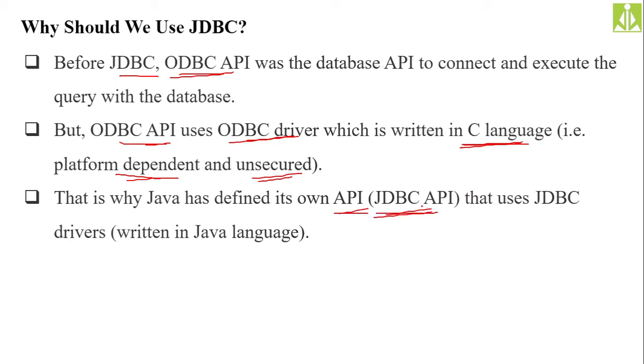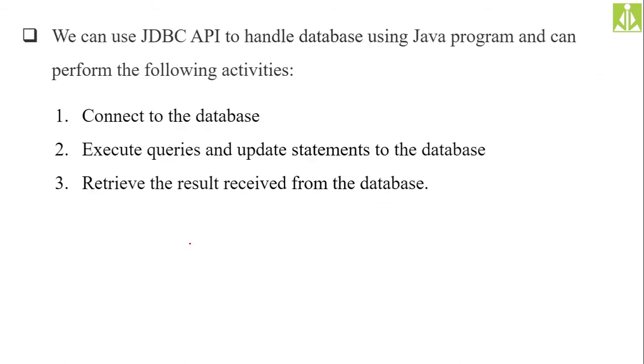It uses JDBC drivers written in Java language. The JDBC drivers we have now are completely written in Java language. So one by one, we will discuss all four drivers. We can use the JDBC API to handle a database using a Java program and perform the following activities: connecting to the database, executing queries and updating statements, and retrieving the results received from the database. These types of operations we can perform on the database.